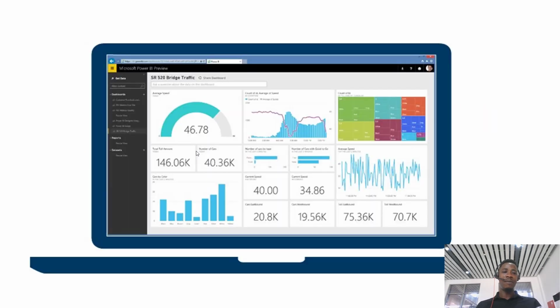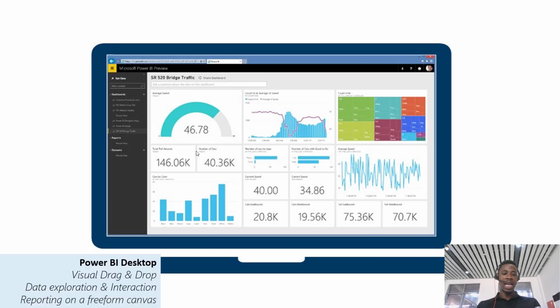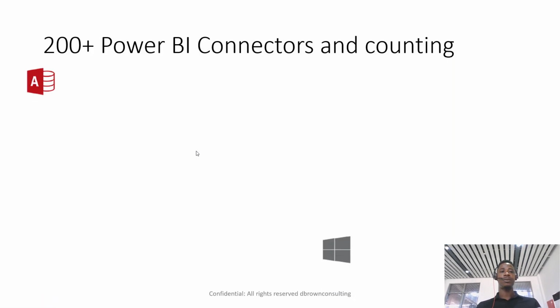Power BI also gives you access to your report on your mobile phone, on your laptop, anywhere you go, really. And for the people that would like to download Power BI Desktop on their laptop, Power BI is free to download. You can download it on your desktop and just play around with it.